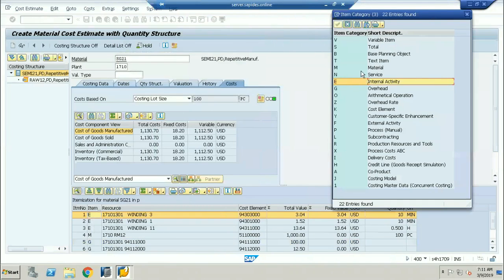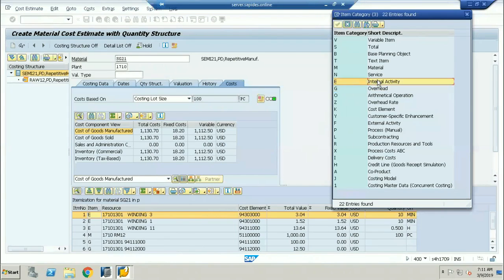M is nothing but your material, and material is your raw material. And G is nothing but your overheads. What is the total overhead you are going to calculate on this particular material? These are called the calculation of your total overheads. So here there are three items being taken.